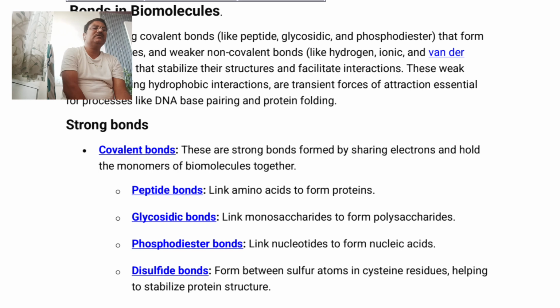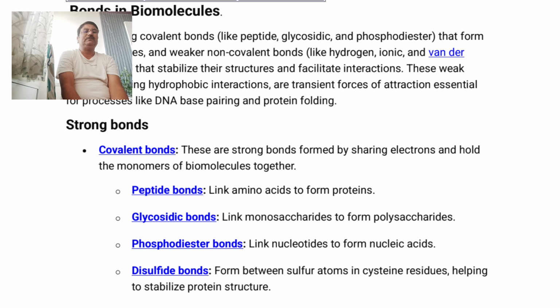Protein biomolecules are developed from amino acids as monomeric units. The carboxylic acid group of the first amino acid combines with the NH2 group of the second amino acid and gives formation of a peptide bond having repeated linkage of CONH, and such linkages are called peptide linkages. So peptide bonds are the strong covalent bonds present in a protein as a biomolecule.